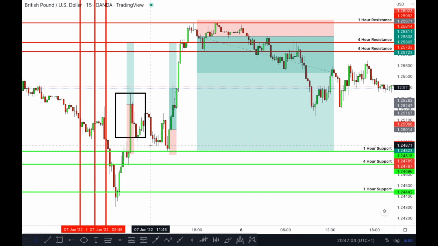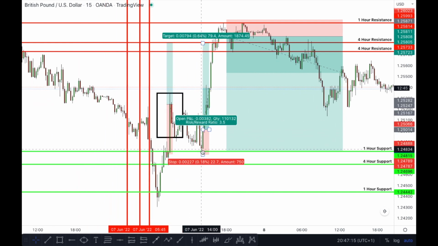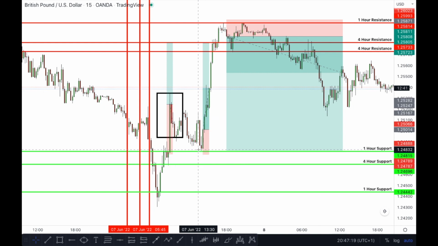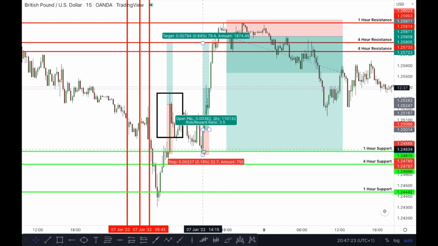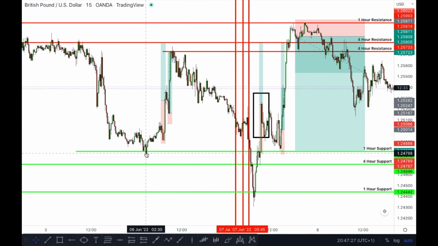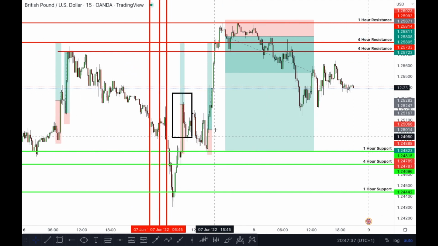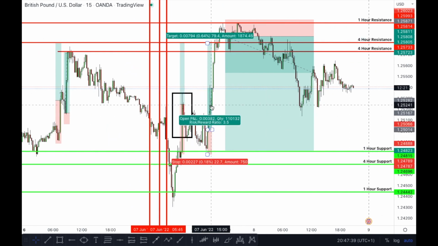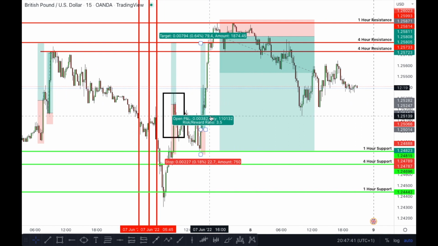Now, where did it sell back down to? When it sold back down, it went to a 1-hour level of support. Why do I know that? Because you can see on the 1-hour level of support right over here, when we got the alert, don't enter the trade straight away, be patient. If we zoom out again, you can see this was the previous buy level where the market went down towards before. So we would have known that this was another tap of a level of support. So this retest is a possibility of a trade that can continue to buy, and you could have entered this trade.